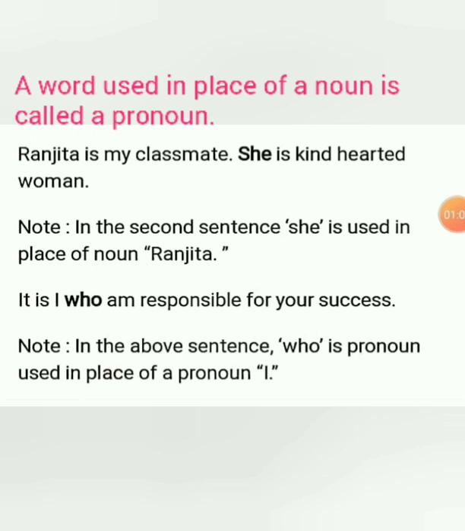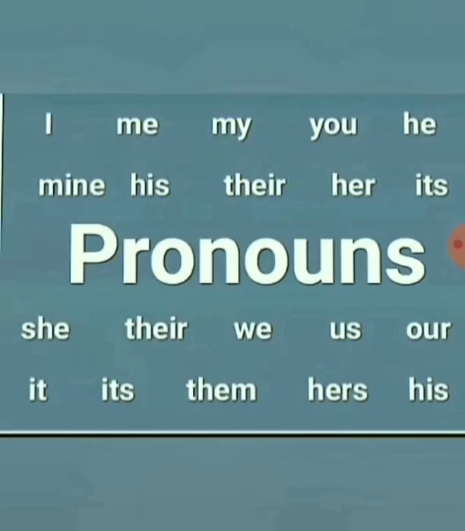Do you understand? Look at the second sentence. It is I who am responsible for your success. In the above sentence, who is used as a pronoun in the place of I. Now let us see few examples of pronouns. Look at the screen.